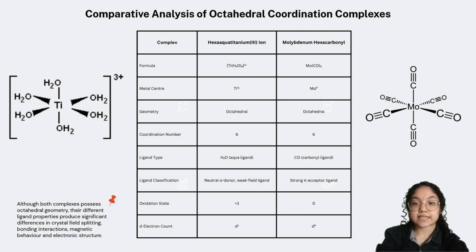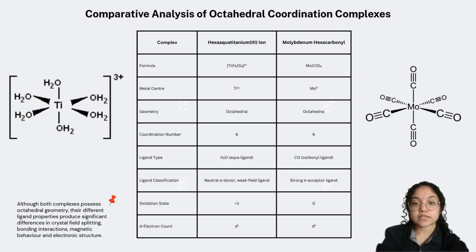Let's first look at the basic characteristics of each complex. For hexa-aqua-titanium(III) ion, the central metal ion is titanium in the +3 oxidation state. The six surrounding ligands are water molecules, which are known as aqua ligands. Water is a neutral ligand and is generally classified as a weak field ligand in the spectrochemical series.